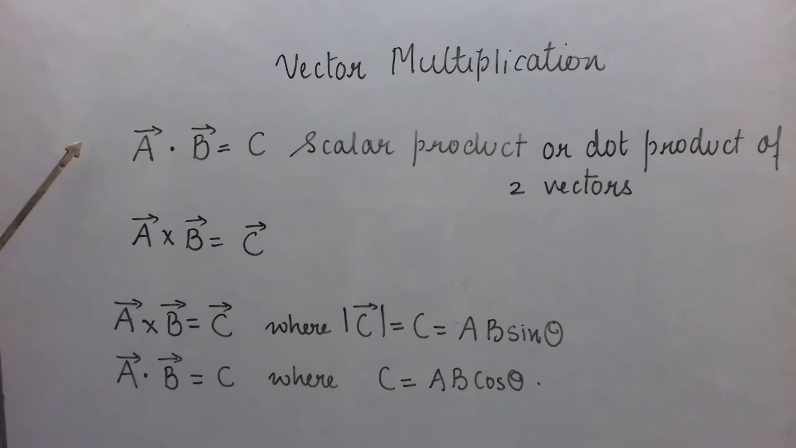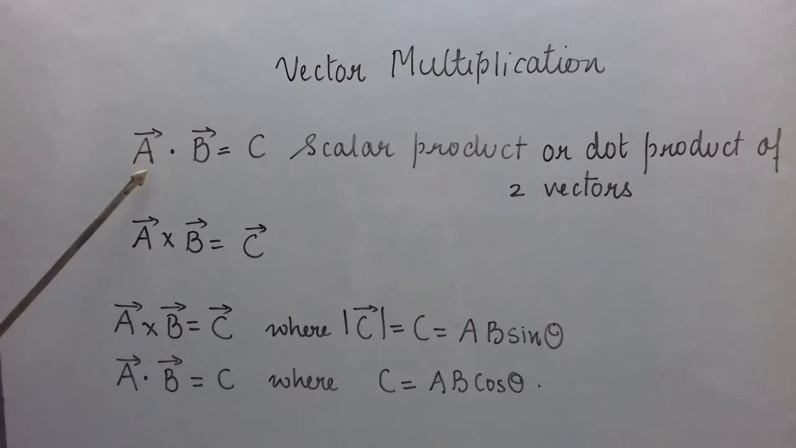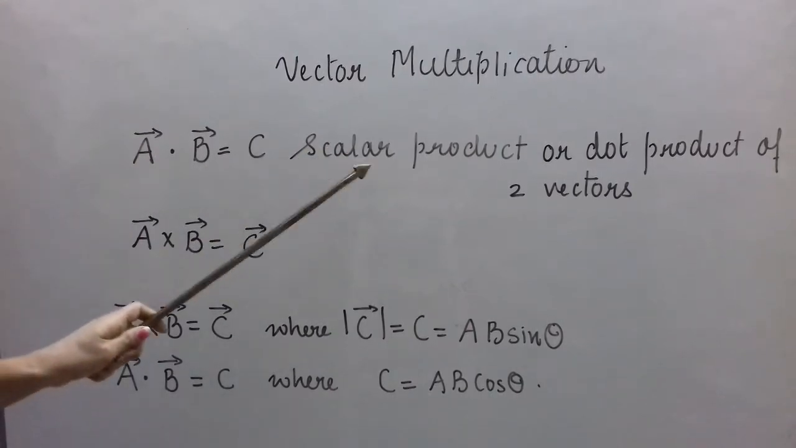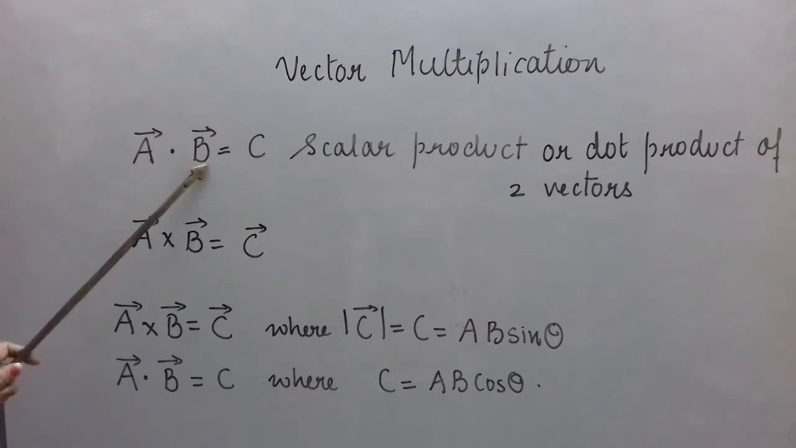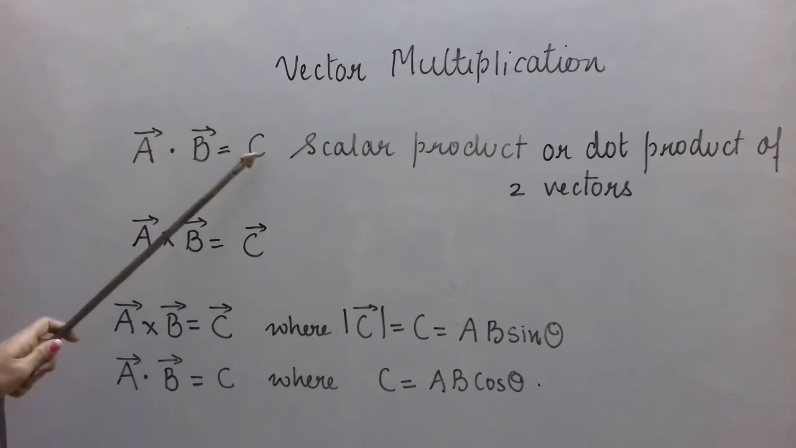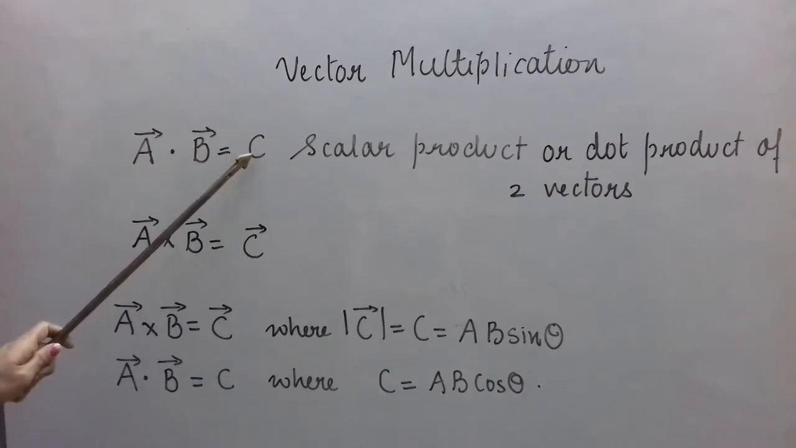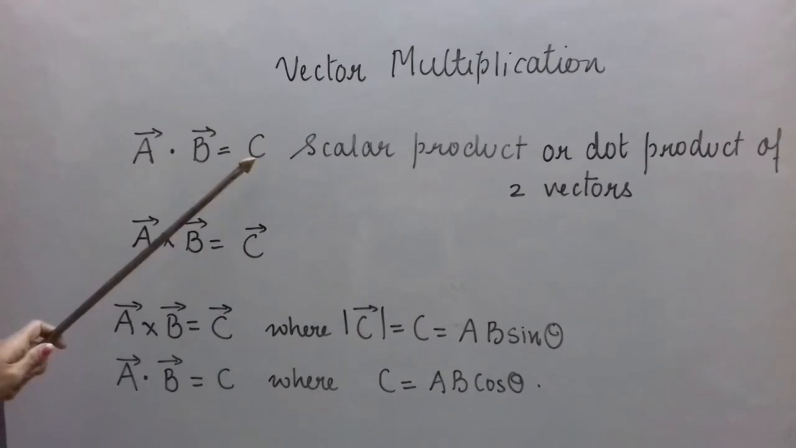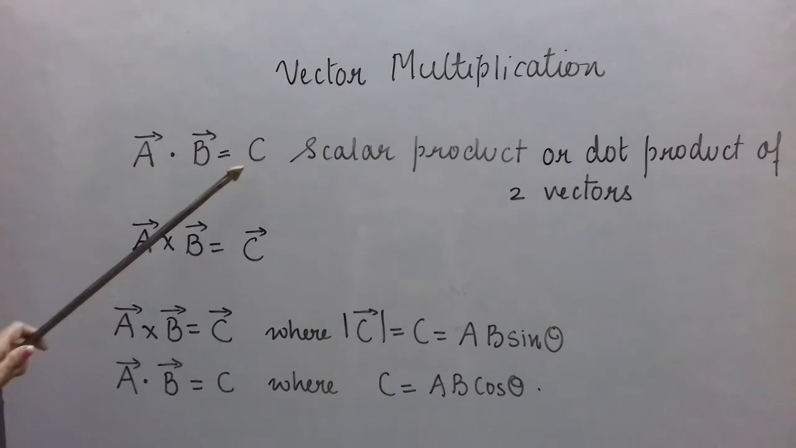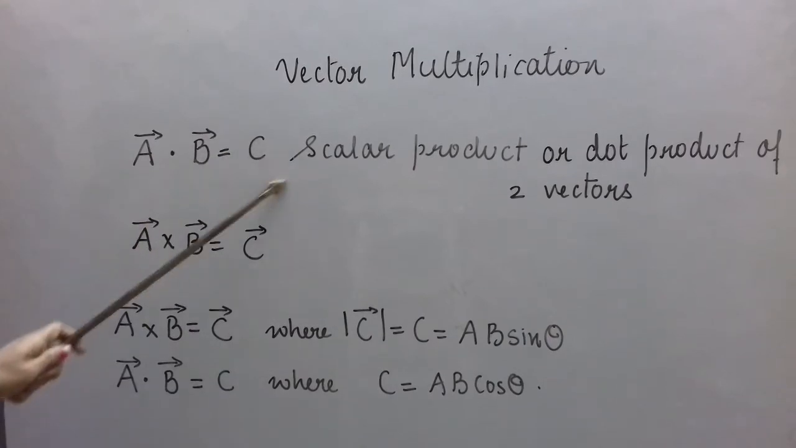So as you must have understood, in the first case, when we take the scalar product or dot product of two vectors, the result is a scalar quantity. It means this C has only magnitude and no direction. Okay, so here I will tell you what is the magnitude of C.